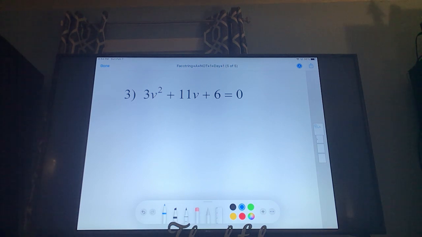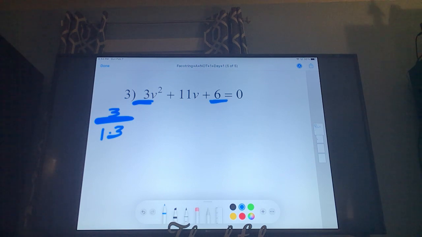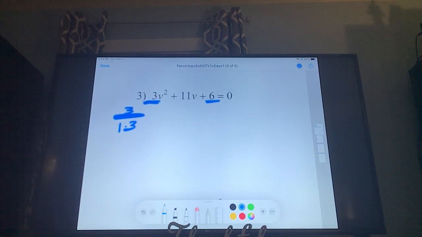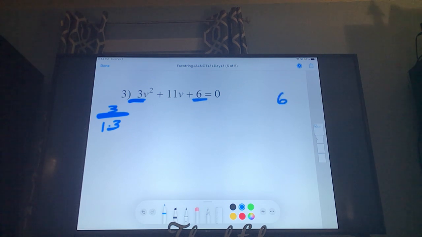So what you have to do, normally you would factor this last number, which you're still going to do, but now you have to factor the first number also. So over here you could draw a 3. We got 1 and 3, and that's it. Those are the only number choices. Well, we factor the back number, the 6, and I'm drawing it way over here because we're going to need some room. We got 1 and 6, 2 and 3.